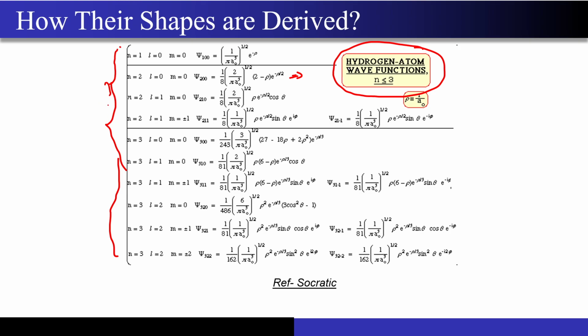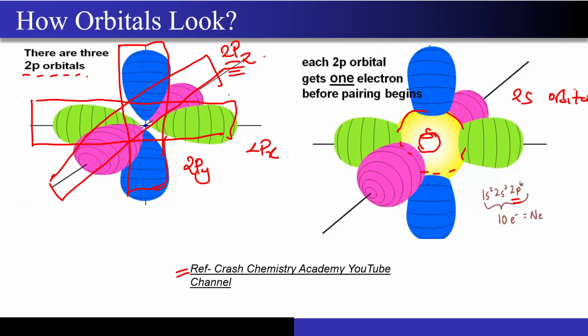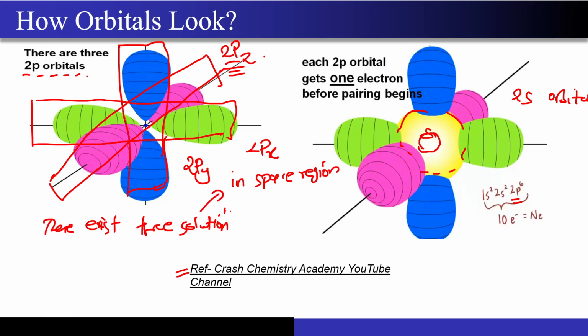So for that particular p orbital, if you try to solve the Schrodinger's equation, then you will find that there exist three solutions. What solutions? Solutions in the space region near the nucleus, right? So there exist three solutions for a particular energy level.